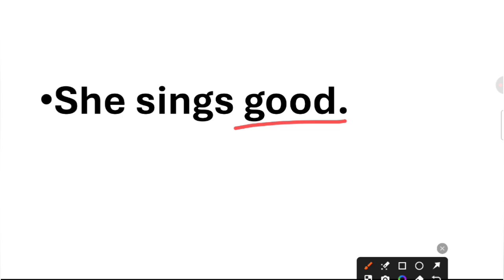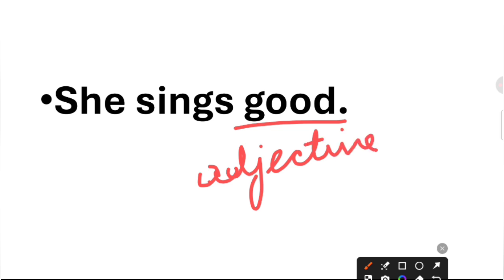So she sings good. Let me tell you, good is an adjective. So we will not use good here. What will you say in place of good? You will say well. She sings well. Well is an adverb, an adverb which qualifies the verb.